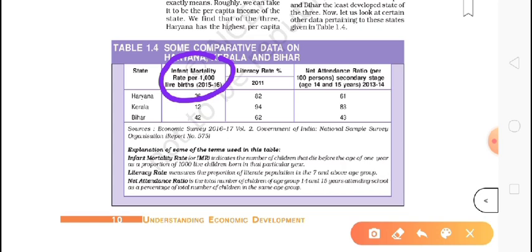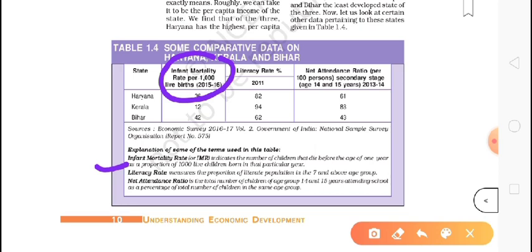You need to first know the meaning of infant mortality rate. The definition is given here. In short it is called IMR. The IMR, or infant mortality rate, indicates the number of children that die before the age of 1 year as a proportion of 1,000 live children born in that particular year.